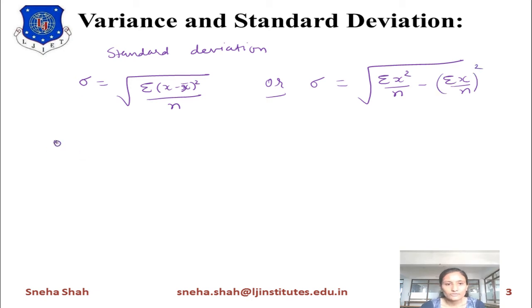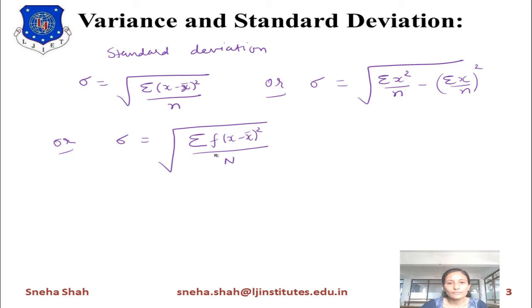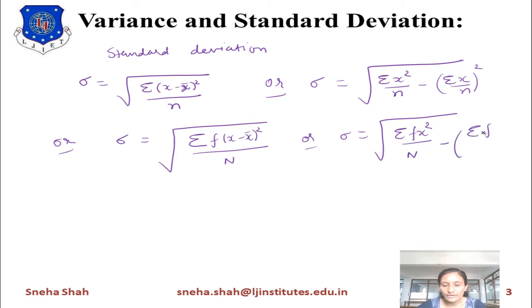Or this can also be represented as sigma equals the square root of summation f (x minus x bar) whole square upon n. If we multiply by the frequency, then the number of samples will be the total number of samples, capital N. In this form, the term converts to sigma equals the square root of summation f x square upon N minus (summation f x upon N) whole square.